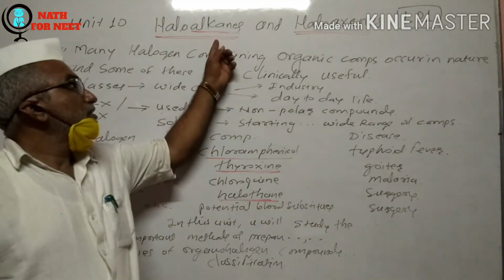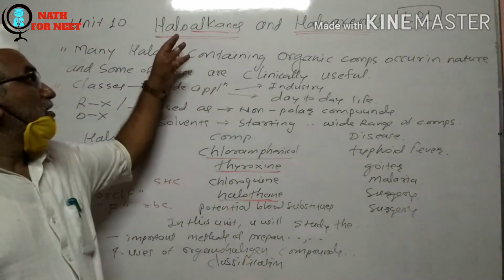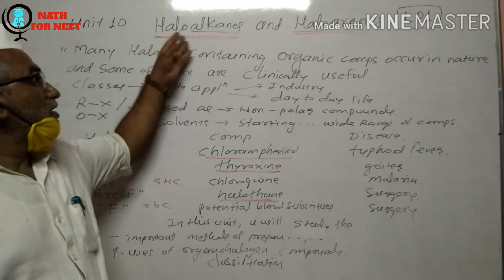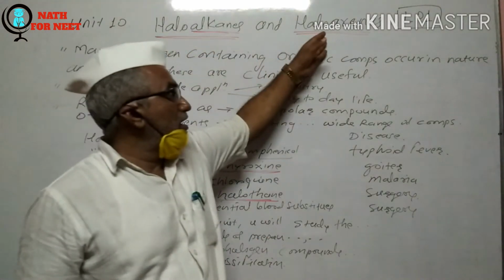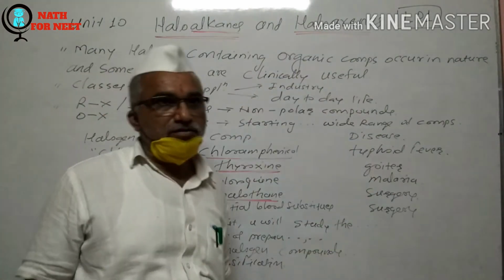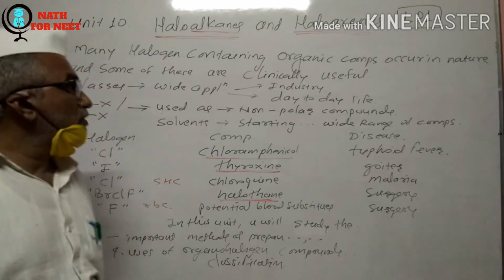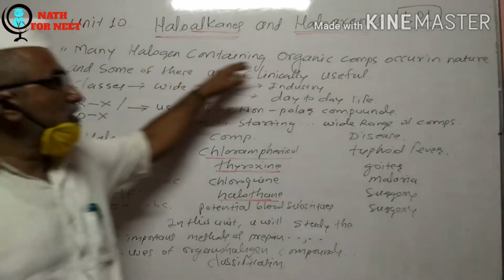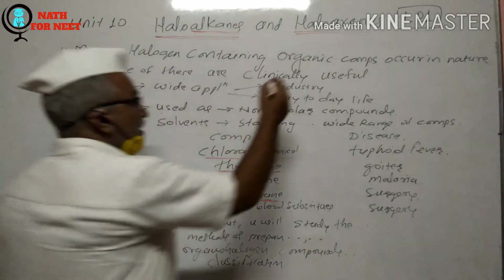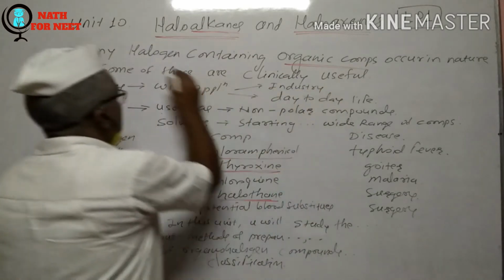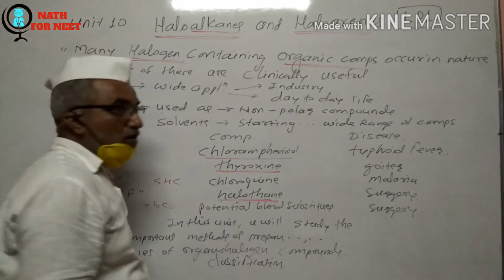So after knowing what is meant by haloalkanes and haloarenes, we have seen that haloalkanes are also known as alkyl halides, and haloarenes are also known as aryl halides. Then in the introductory part of this chapter, you must know that many halogen containing organic compounds occur in nature.